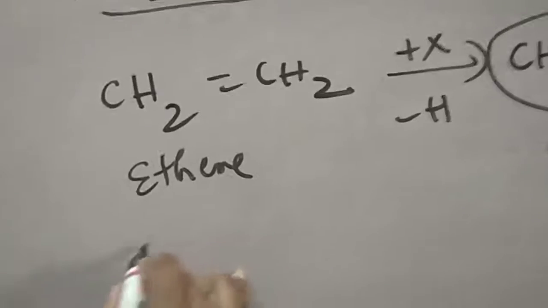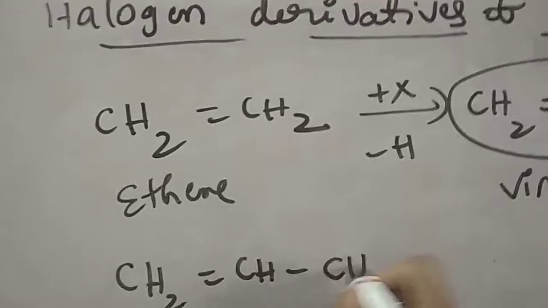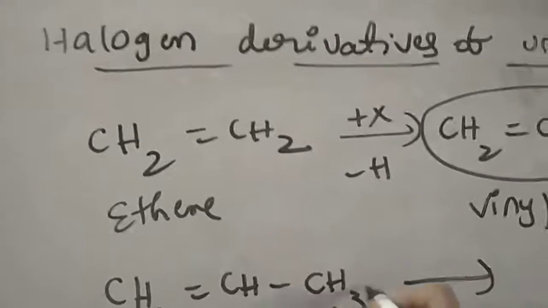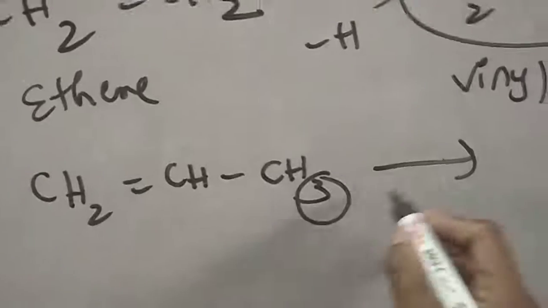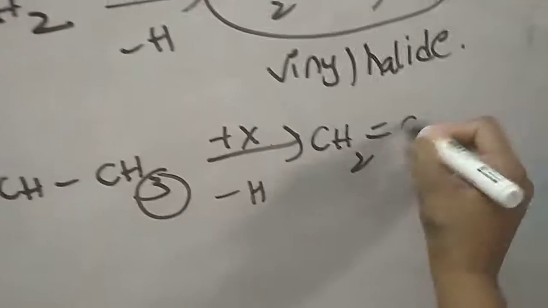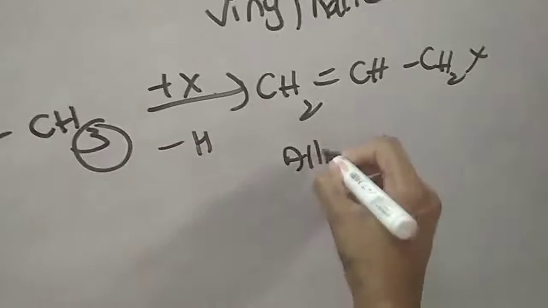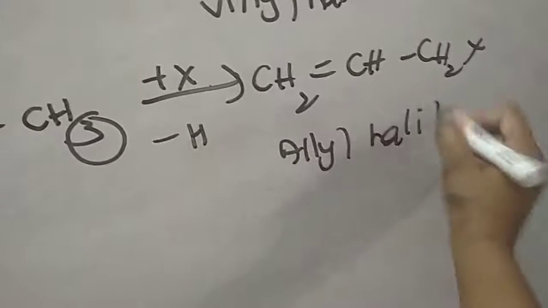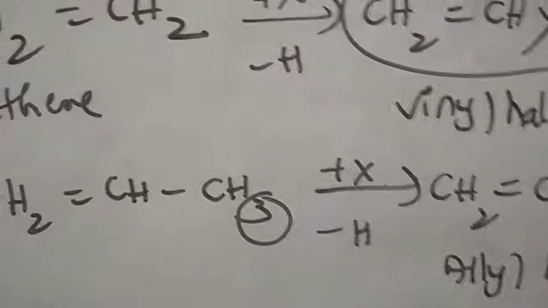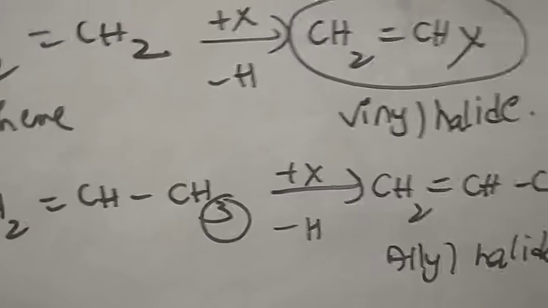And we are taking one more, that is CH2=CH-CH3. In this, if a hydrogen is replaced with the halogen, then we get CH2=CH-CH2X. This is called allyl halide. So what is this vinyl halide? What is allyl halide? How can we explain this?